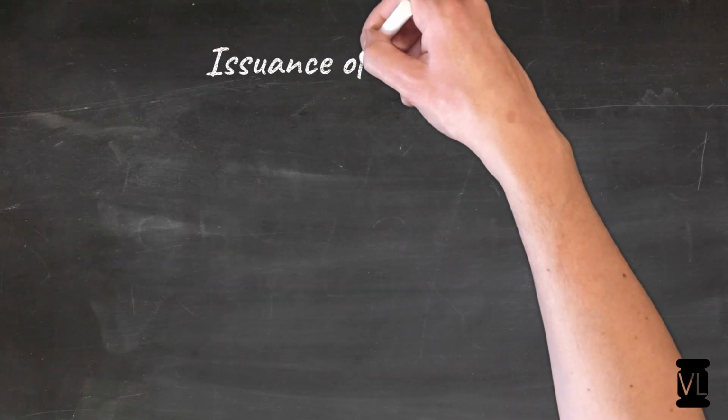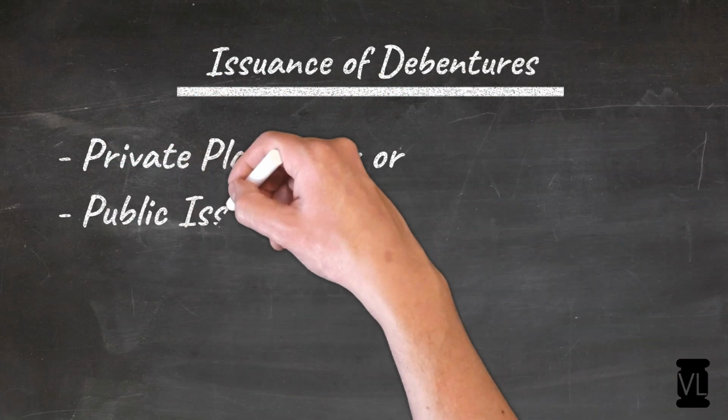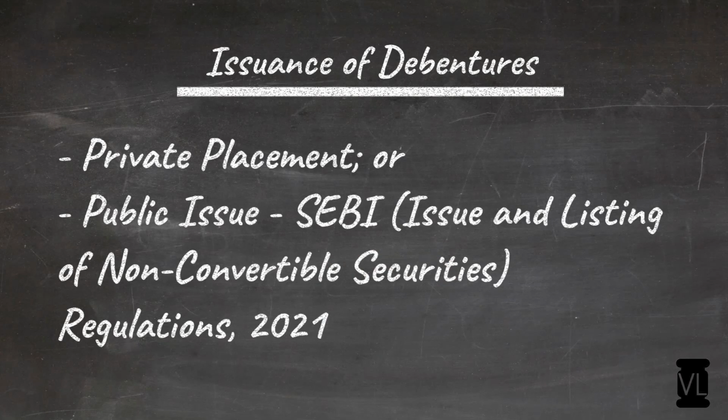Issuance of debentures. Debentures may be issued either as a private placement or as a public issue. Private placement is when you are issuing it to an identified select set of people. A public issue is when you issue it to the entire public as a whole. And this public issue has to be as per SEBI issue and listing of non-convertible securities regulations 2021.